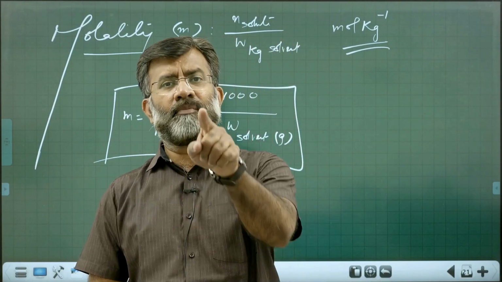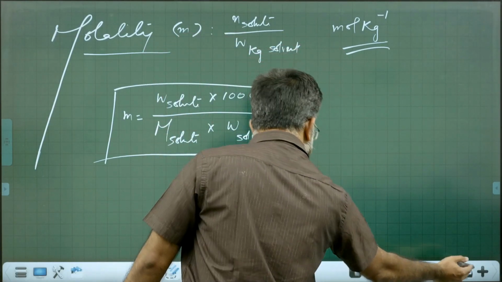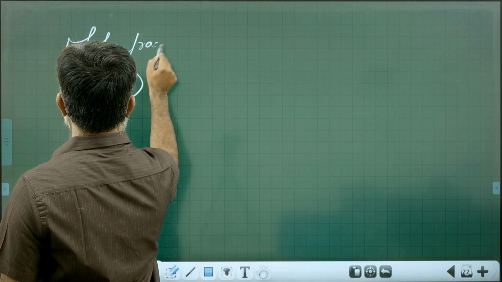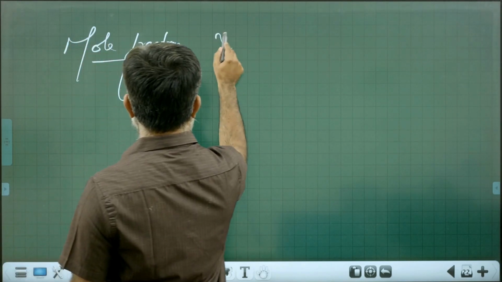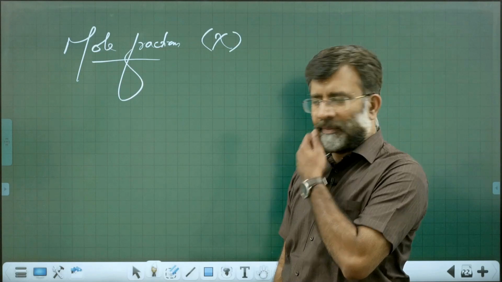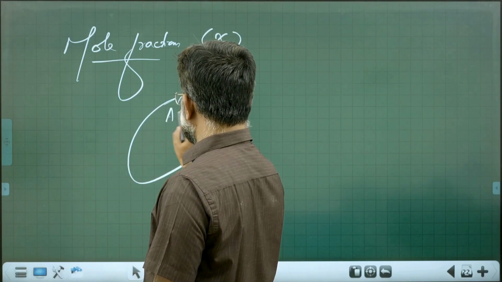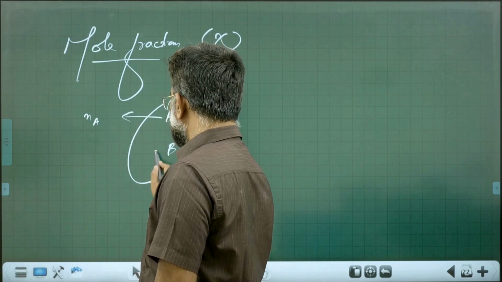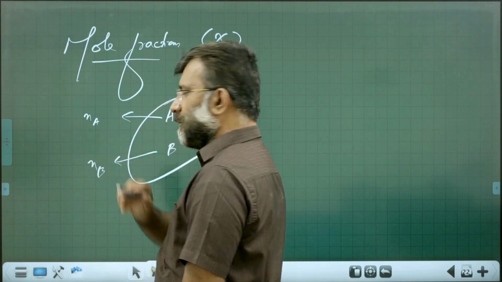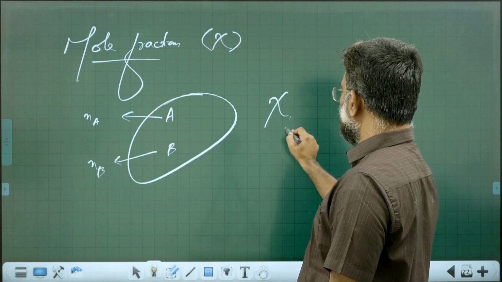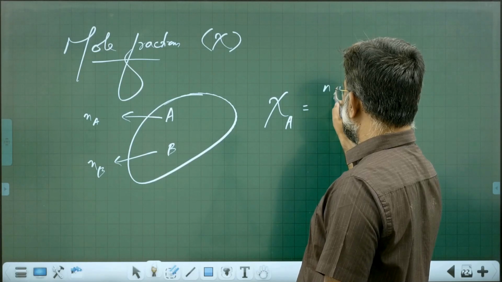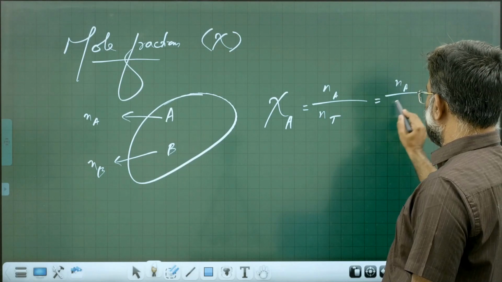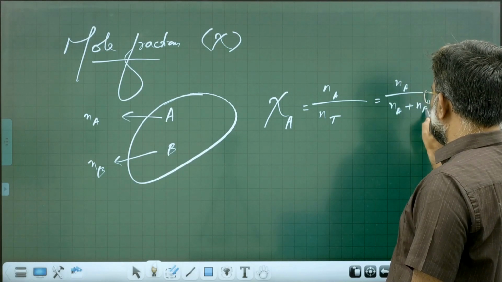Another important one is mole fraction. Another concentration term, mole fraction, designated by chi or simply X. Imagine you have a mixture of component A and B. Number of moles of A, Na. Number of moles of B, Nb. What is the mole fraction of A? Mole fraction of A is equal to number of moles of A divided by N total. That is number of moles of A by number of moles of A plus number of moles of B.